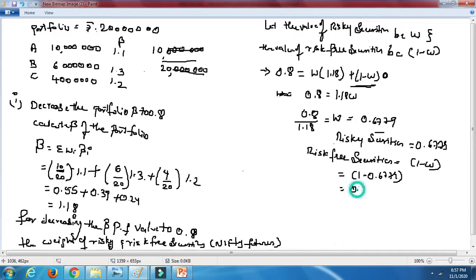So it will be 0.32203. So the risky securities are 0.6779, and the risk-free securities are 0.32203.